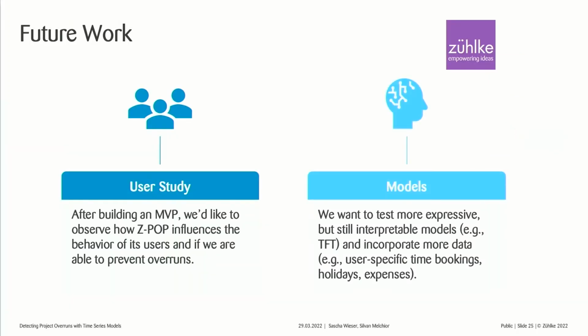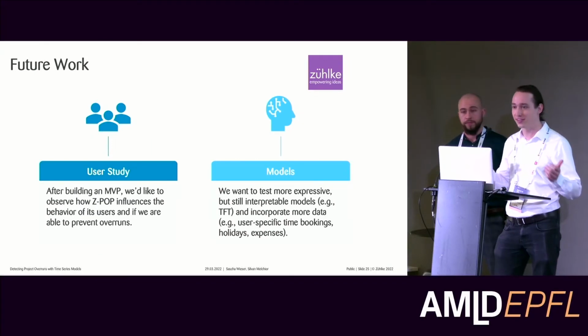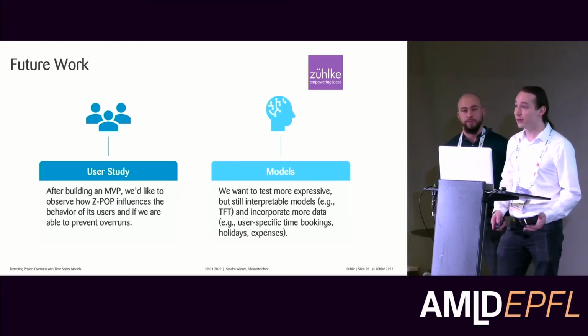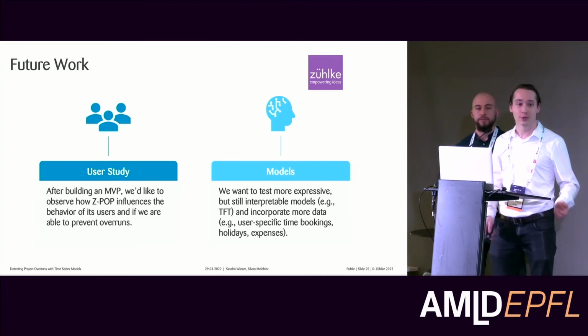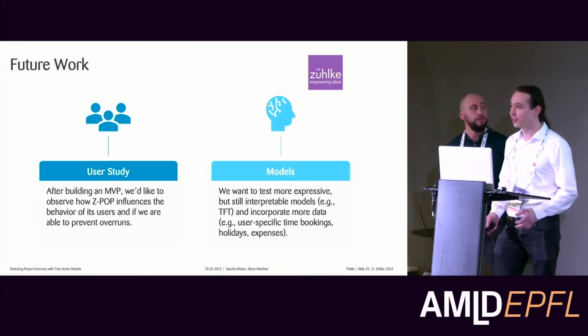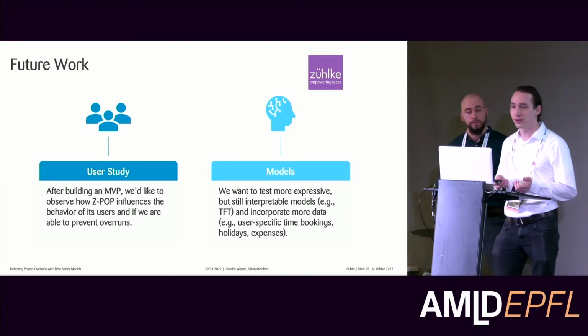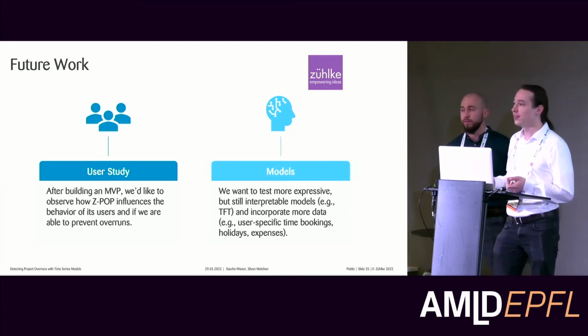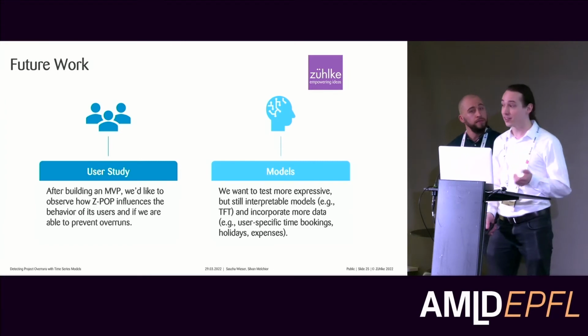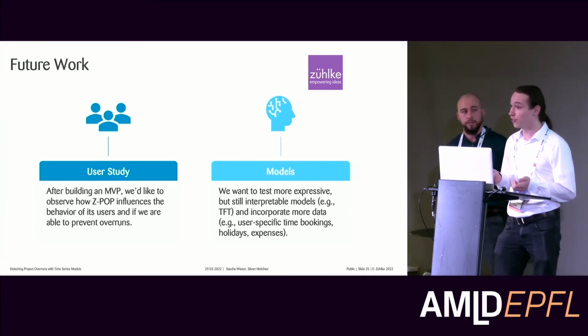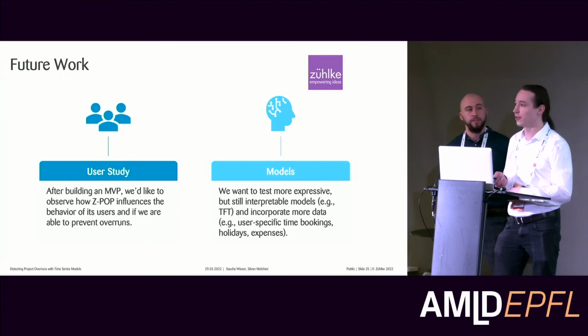Thank you. So we have this MVP shown here. What do we want to do once this is finished? At the moment, we're building this, and then there are two future steps we'd like to take. One is a user study. So far, we have done all this analysis, as was already mentioned, a lot in these Jupyter notebooks. It was a static analysis of the past. Now we really want to see what this really brings to us as a company. It's really a user study. We want to split the users and see how it differs if we use the product versus if we don't, with a controlled setup, and see if we're really able to detect overruns early and maybe even prevent some of them.